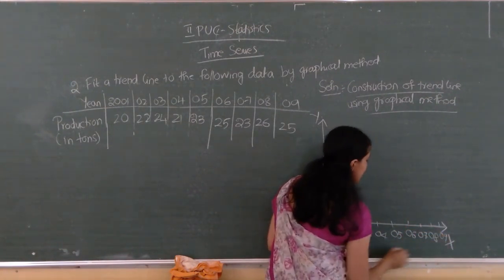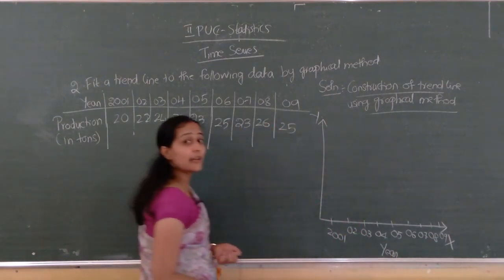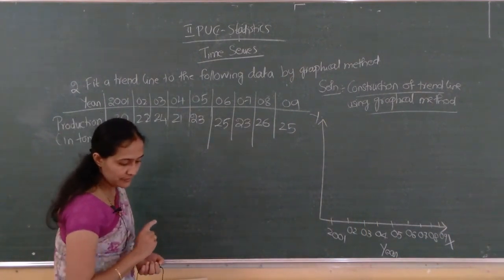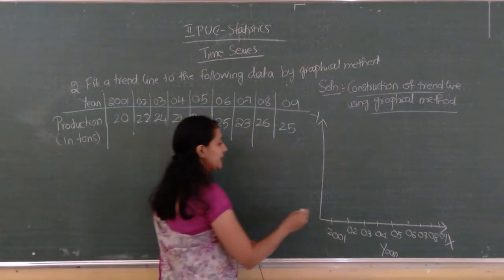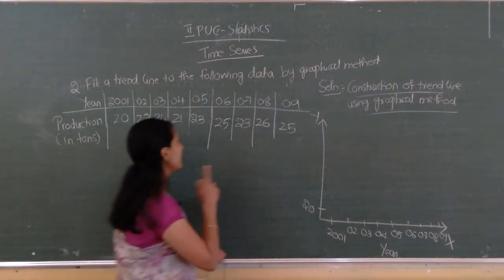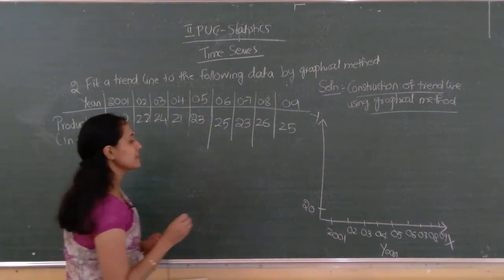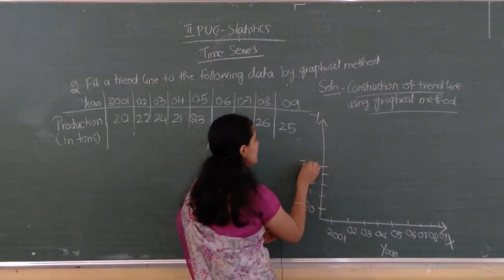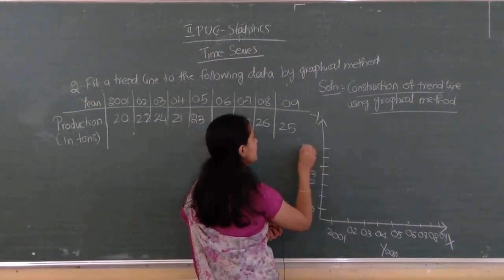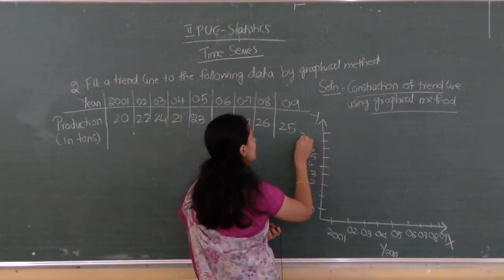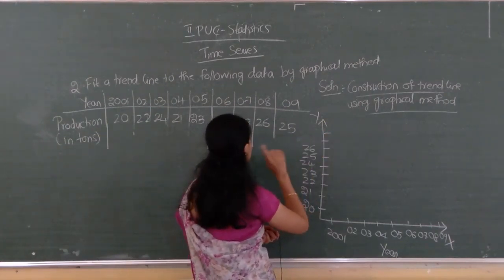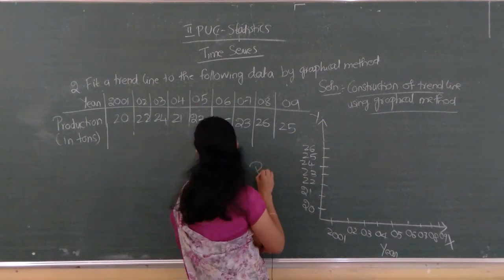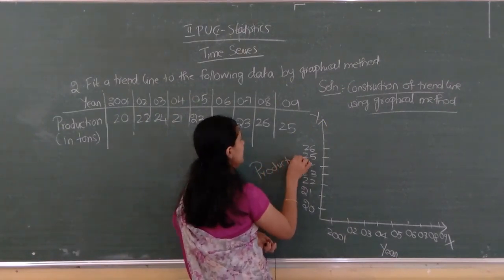Along the y-axis, we will take from 20 onwards, up to the highest value, 26, with 1 unit each: 21, 22, 23, 24, 25, 26. 26 is enough. This is production in tons.